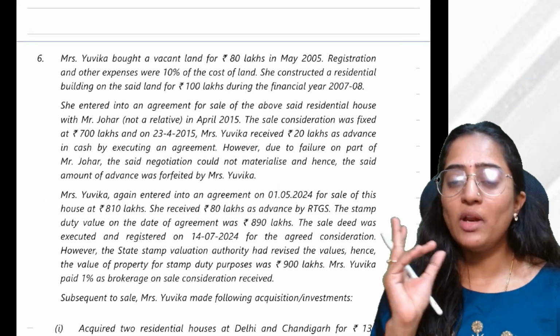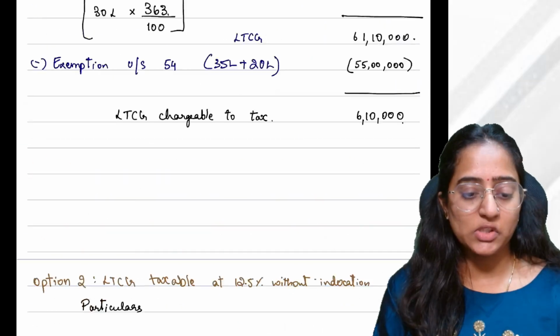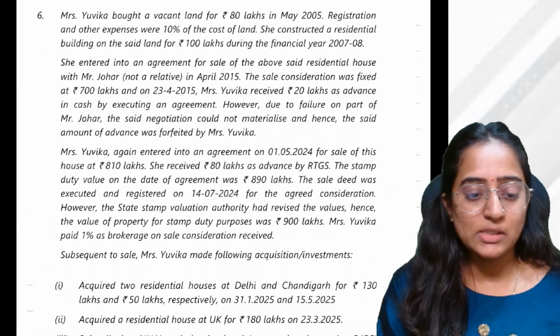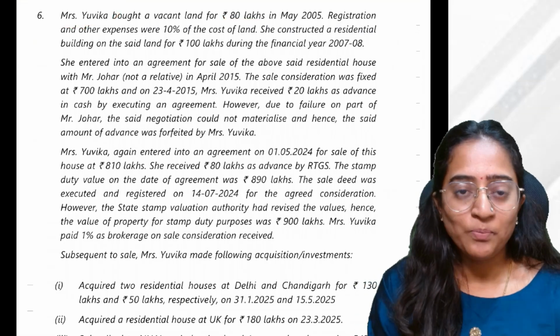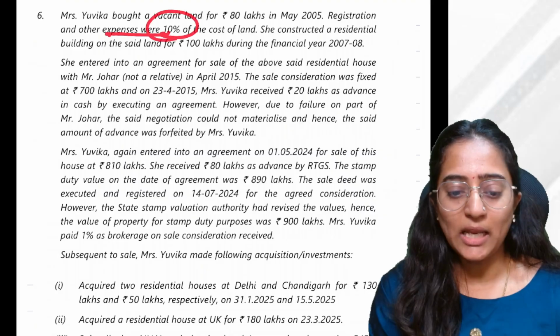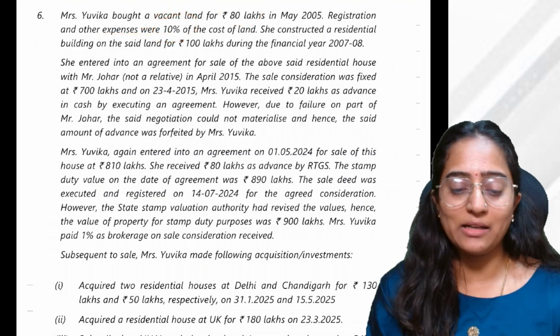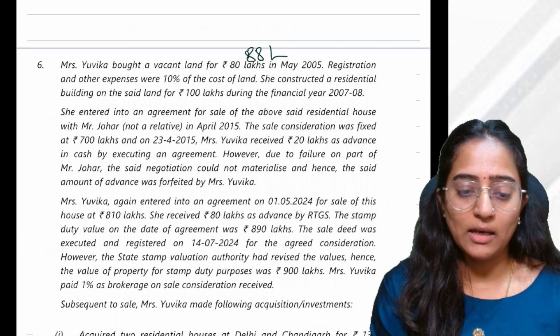If you have done Mr. Shiva's question properly, doing question number 6 and question number 5 becomes easy. Now let's do Mrs. Yuvika. Easy question. She bought a land for 80 lakh and the registration and other expenses were 10%. 80 lakh into 10% would be 8 lakh, so your total cost of acquisition becomes 88 lakh.